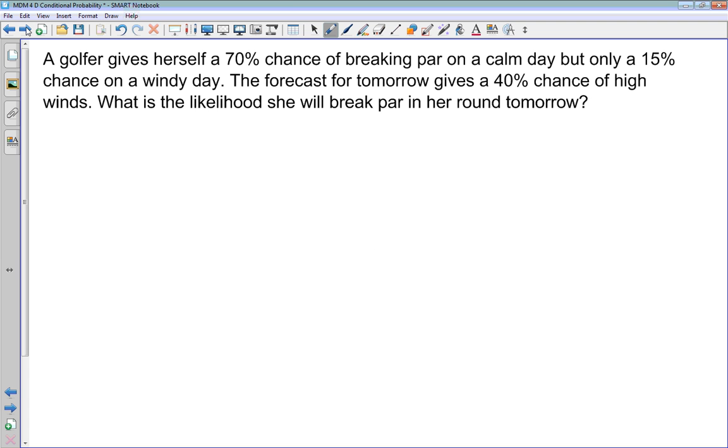Let's look at one more example here, just a little bit more complicated. A golfer gives herself a 70% chance of breaking par on a calm day, but only a 15% chance on a windy day. The forecast for tomorrow gives a 40% chance of high winds. What is the likelihood she will break par in her round of golf tomorrow?